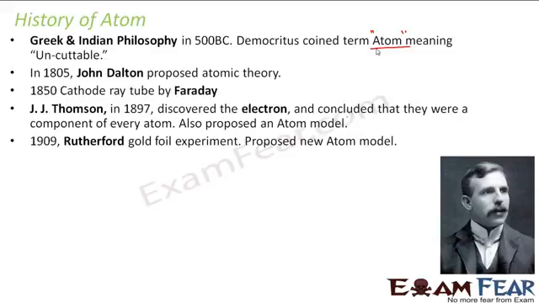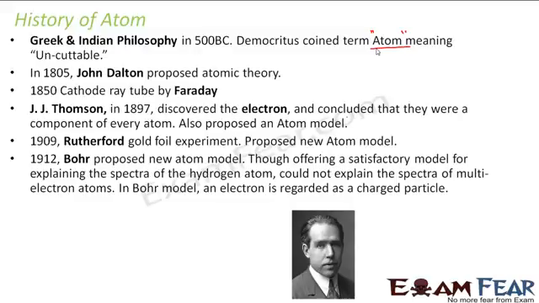Because earlier, long back, people thought the atom is indivisible. At that time, they thought that was correct. But with the passage of time, with more and more efforts put in by different scientists, it was found that no, the atom was divisible. Similarly, Thomson gave one atomic model which was considered true at that time. But later, when Rutherford performed his gold foil experiment, he found a new atomic model which laid the basis of the real structure of the atom. So Rutherford's atomic model was a very important concept.